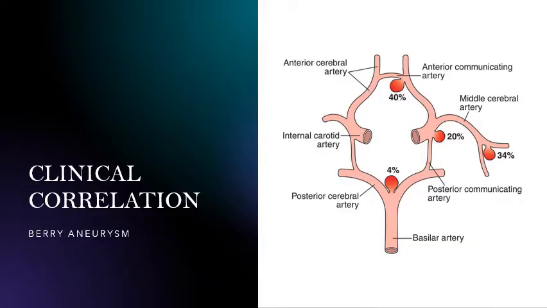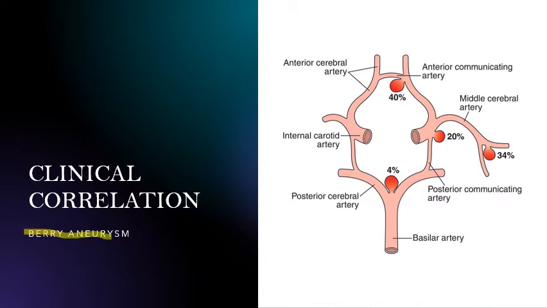Next, we need to know the clinical correlation. When we have already understood the blood supply, let's see the clinical correlation. The major issue is berry aneurysm. Fine.